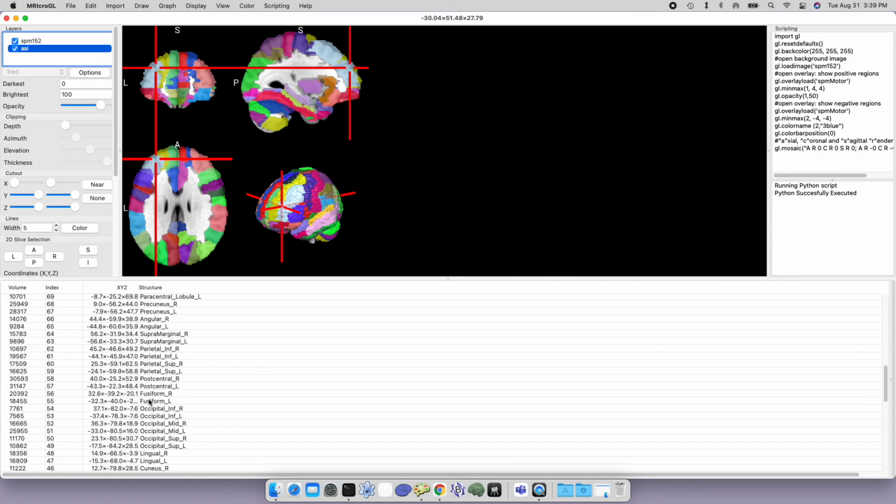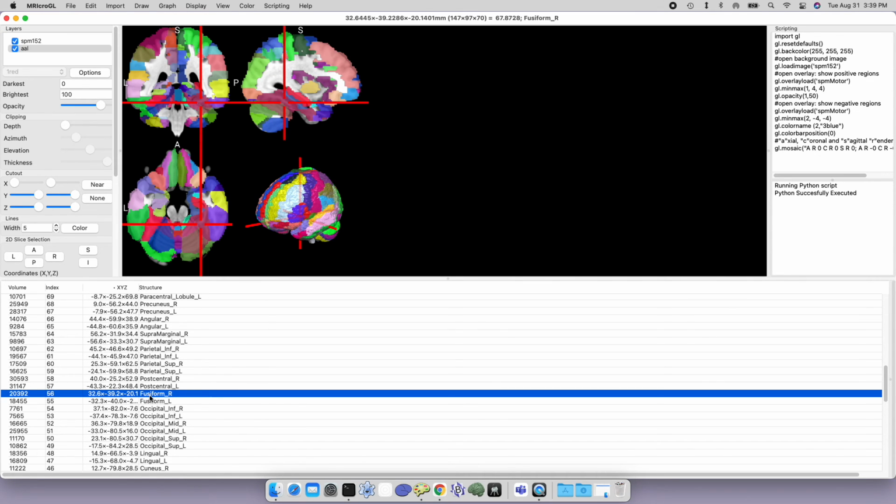So if I wanted to see, let's say, the right fusiform gyrus, I can click it and it will tell me the volume in voxels, its index, or what number it's given in the atlas, and it also tells me something about its location. So it's telling me that this is on the right side, slightly posterior and slightly inferior. So that's my fusiform